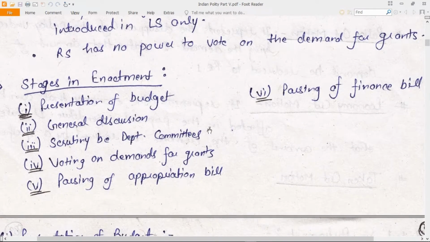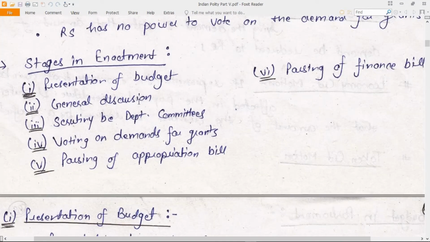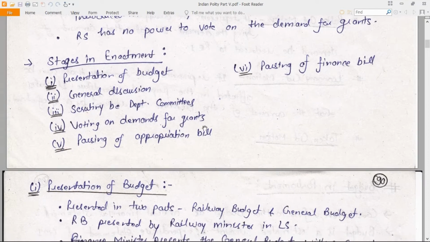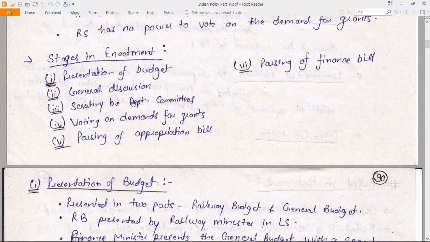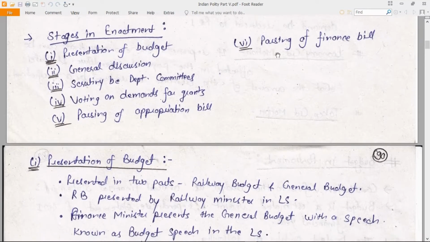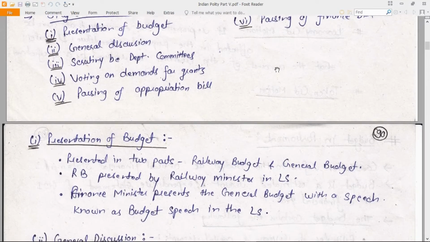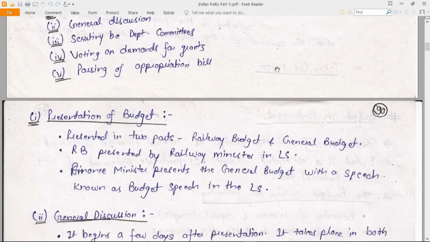Now, the stages of enactment of the budget: presentation of the budget, general discussion, scrutiny, voting on demands for grants, passing of the appropriation bill, and passing of the finance bill. This is the last step. Now, what happens at each stage, we will study in that.